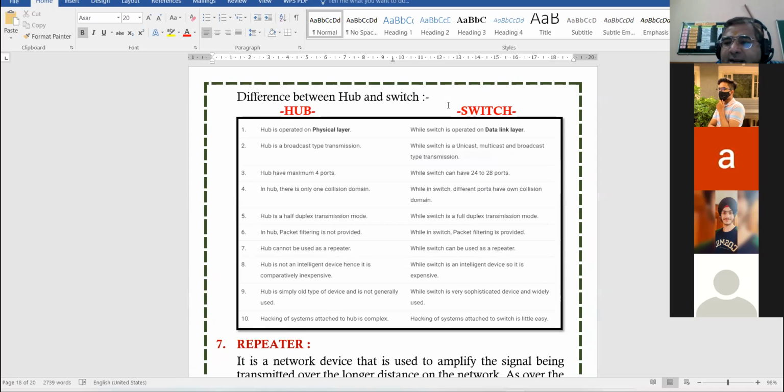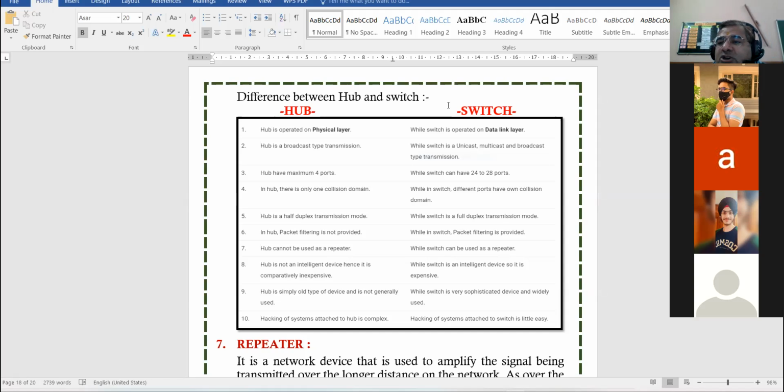Hub is operated on the physical layer, while switch is operated on the data link layer. Beta, in the higher classes, if you are opting computer science stream after 12th, you will be having one subject, networking. There you will learn one concept, OSI model, open system interconnection.